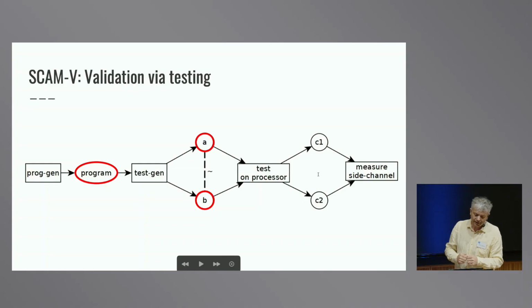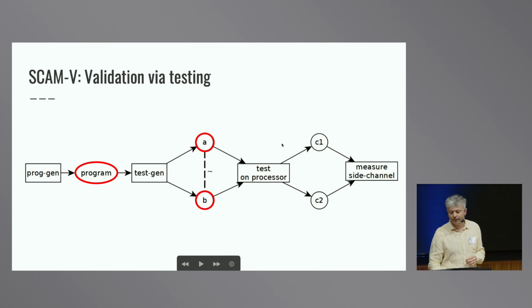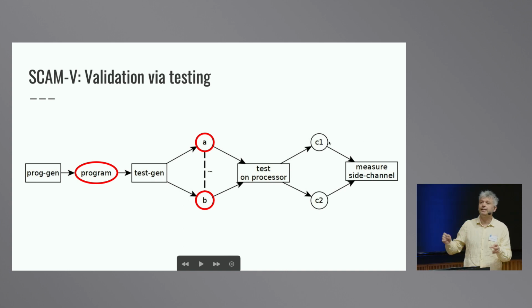So how do we check if our models are correct, and how do we repair the model? Well, we have developed a new tool called ScanV that validates this model via testing. So the idea is that we generate a program, then we generate some random input for this program, and then we check if this input leaks some information on an actual processor.